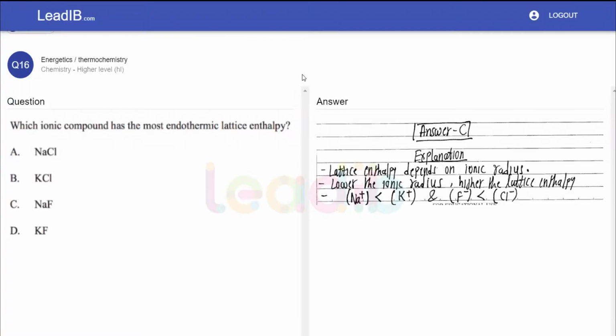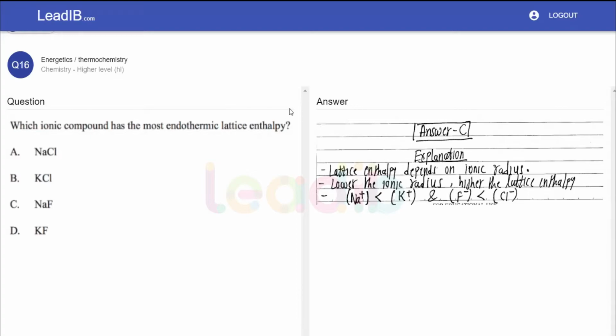Hi, we are looking at question number 16 of Energetics of IB Diploma Chemistry HL. The question being asked: which ionic compound has the most endothermic lattice enthalpy? So what is the lattice enthalpy?